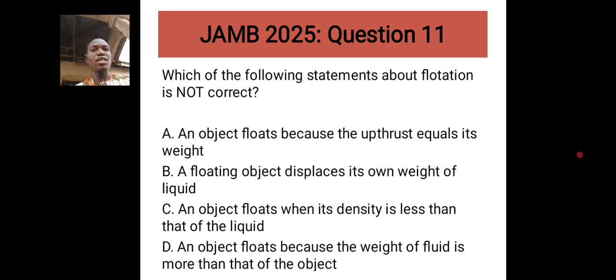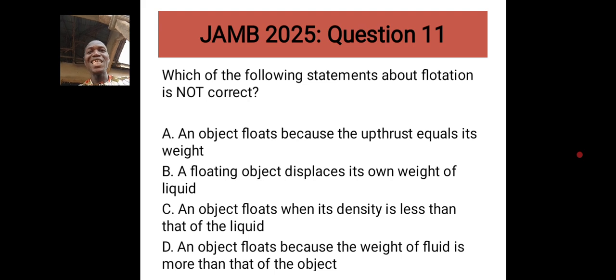Which of the following statement about flotation is not correct? A, an object floats because the up thrust is equal to its weight. B, a floating object displaces its own weight of liquid. C, an object floats when its density is less than that of the liquid. And D, an object floats because the weight of fluid is more than that of the object.